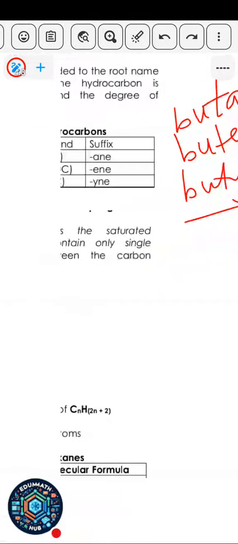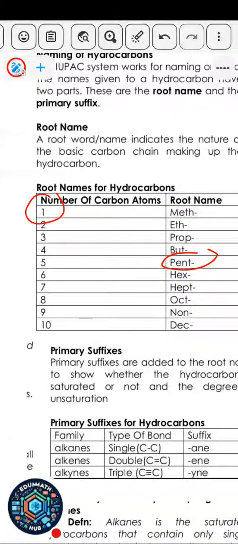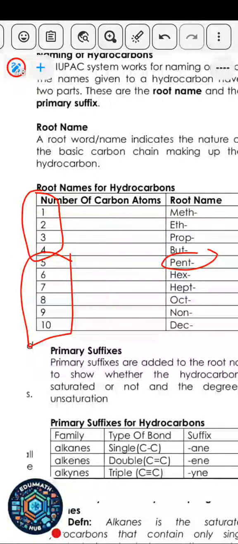So it's very simple once you understand the structure. And don't forget the number of carbon atoms. If it has one carbon atom, methane; two carbon atoms, ethane. Just count the number of carbon atoms and put the root name from here. Also, from 5 downwards, you notice the names are like the names of polygons: pentagon, hexagon, heptagon, octagon, and so on. But from 1 to 4, it is different, so you just need to memorize 1 to 4. The other ones can be easily memorized using your normal mathematics knowledge.